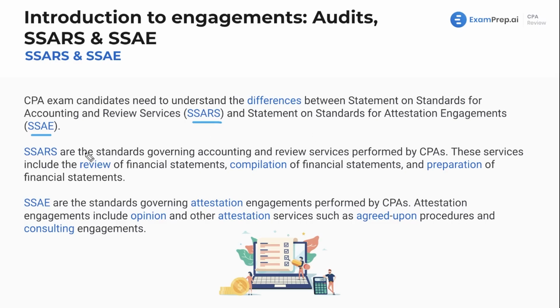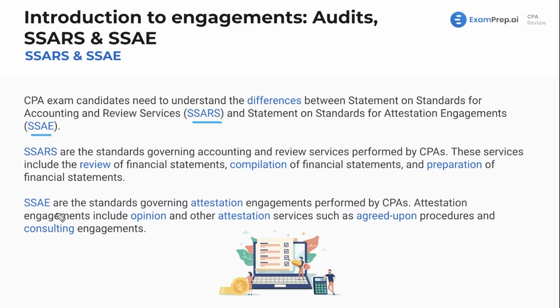each of these standards. Now, SARS, these are the standards governing accounting and review services. These services include review of the financial statements, compilations, preparations. We may see engagements that fall under either of these depending on what you're going to do. We will cover that. You'll see that in nice chart format.